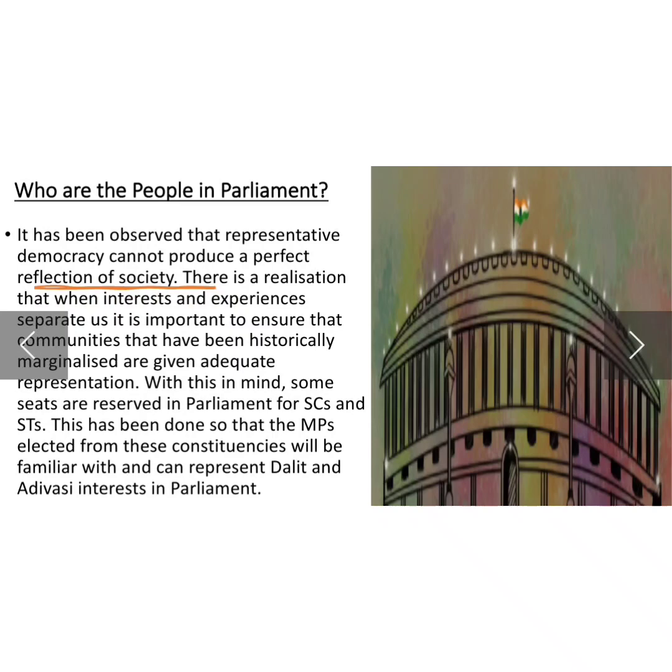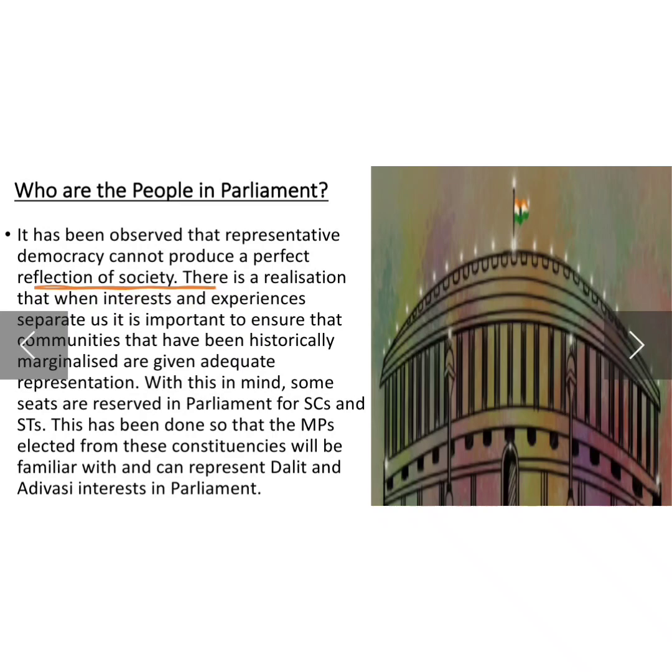In every state we have reservation for them, so that people from Dalits and Adivasis can contest elections, become part of the parliament, and work for the welfare of their people as well as for the country.